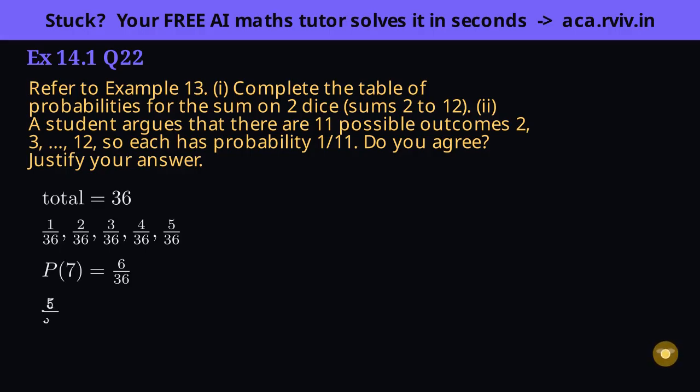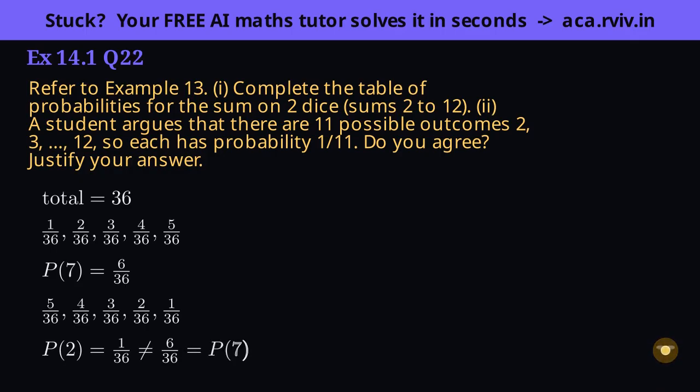Past 7 the ladder descends in a mirror image. Sum 8 has 5 ways, 9 has 4, 10 has 3, 11 has 2, and 12 has just 1. The whole thing is a symmetric hill peaking at 7. Part 2. The student's error is now plain. The sums have wildly different numbers of pairs. 7 has 6 ways, 2 has only 1, so they cannot each be 1/11th. The 1/11th claim is simply wrong.